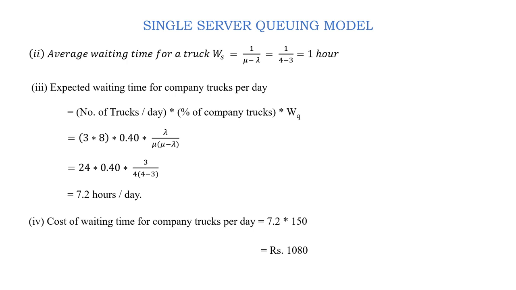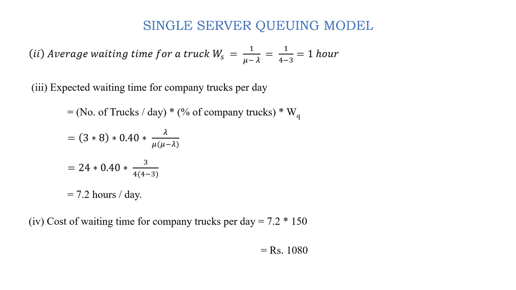And coming to the expected waiting time for company trucks per day. Whatever time they spend, why we have calculated Ws there, is the total time spent by the customer, maybe a truck or truck driver, which is 1 hour, and which includes the service time also, that means the loading time also.